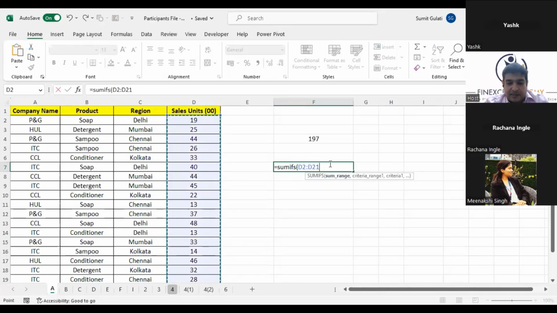Now it is asking me, give me the criteria range 1. So my criteria range 1, just see the selection. I am dragging it down this time just to show it to you. Criteria range 1. And what is the criteria here?